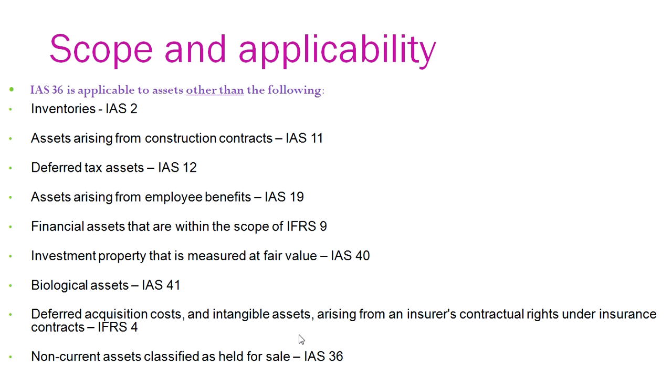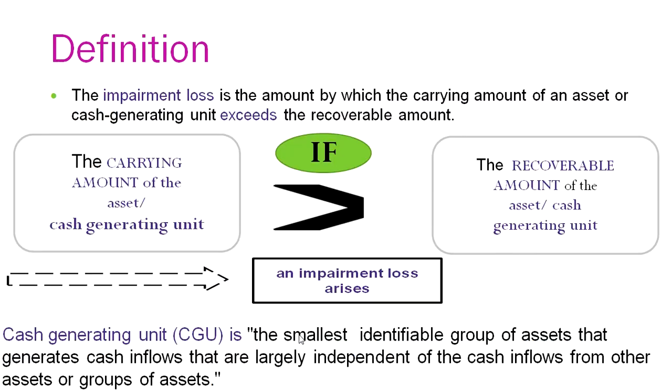The scope covers all the different types of assets other than the following, as these are covered separately in different IAS, such as inventories, construction contracts, deferred tax asset, employee benefits, financial assets, investment property measured at fair value, biological assets, deferred acquisition cost, and intangible assets arising from an insurer's contractual rights under insurance contracts, and non-current assets classified as held for sale.